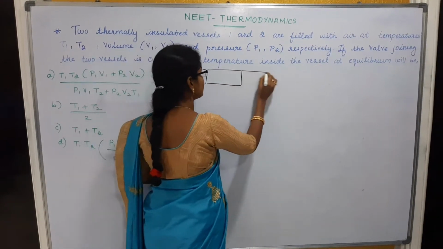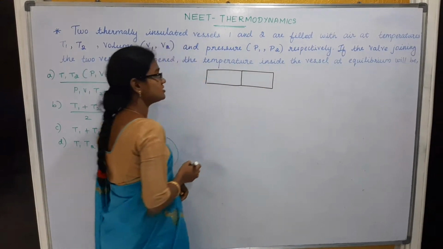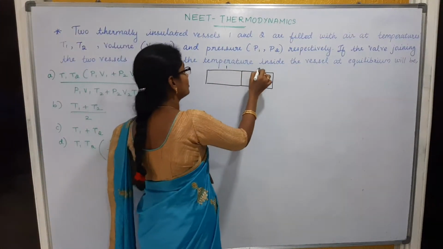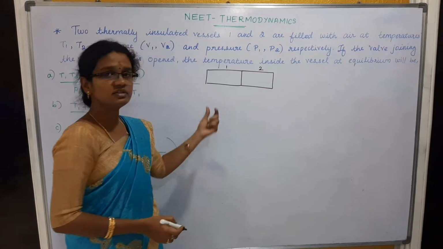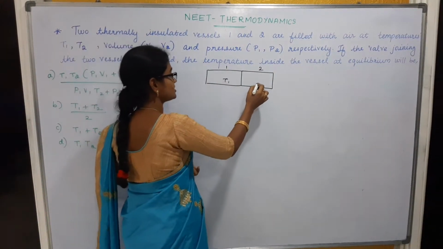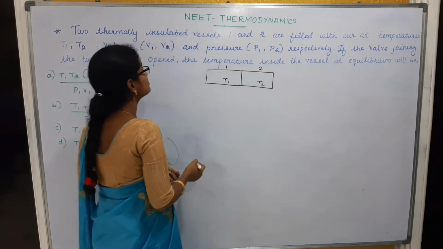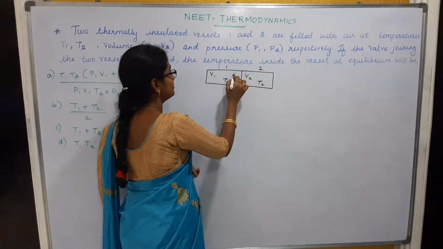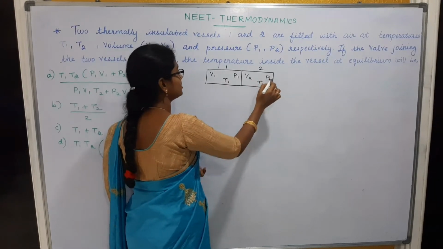So this is vessel 1. This is vessel 2, right? These two vessels, named 1 and 2, are filled with air at temperatures T1, T2. So let us consider this temperature as T1, this temperature as T2, and the volumes are V1, V2, and the pressures P1, P2. Right? Can you able to catch?